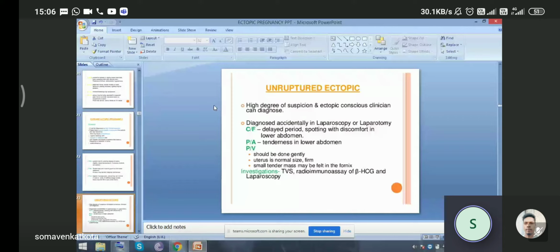So this is one picture where we see the ovary. Behind that we see the fallopian tube and the ectopic site. The large bulge is here, and this is the fimbrial part of the fallopian tube. This is an unruptured case of ectopic pregnancy.